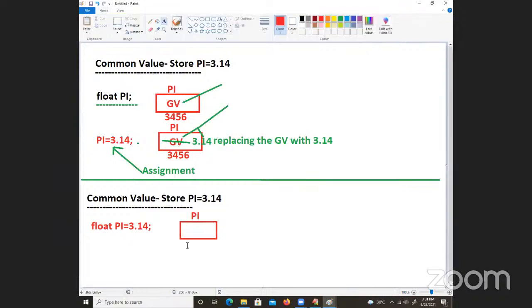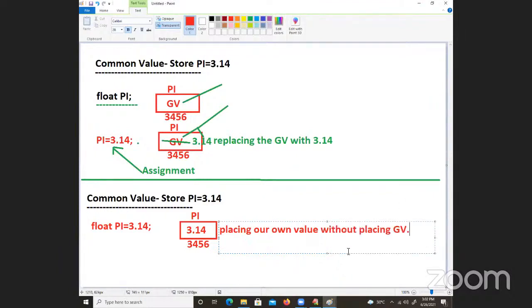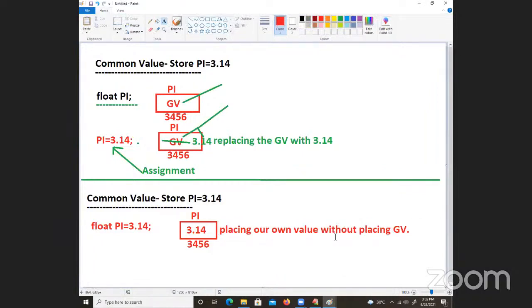Some address will be there, like 3, 4, 5, 6, and then the value 3.14 is placed directly here. This is placing our own value, without placing the garbage value. This is the standard of placing our own value without placing garbage value.